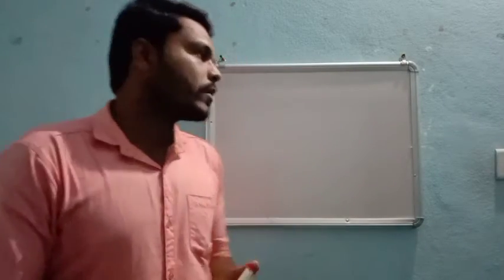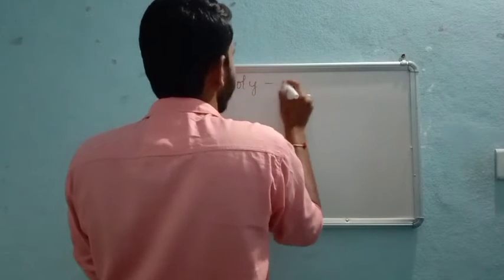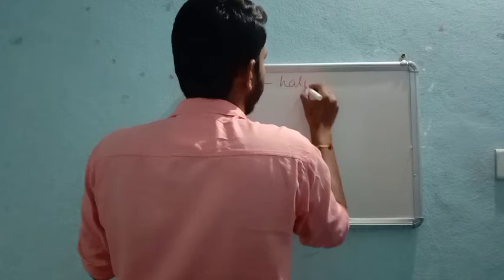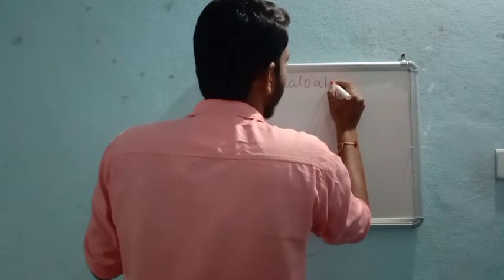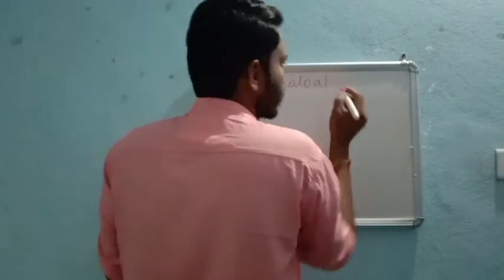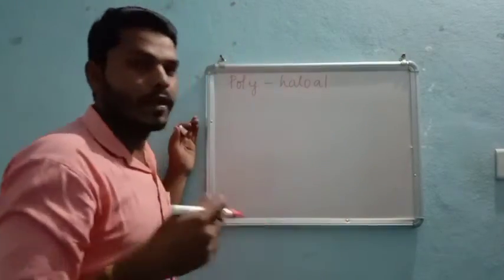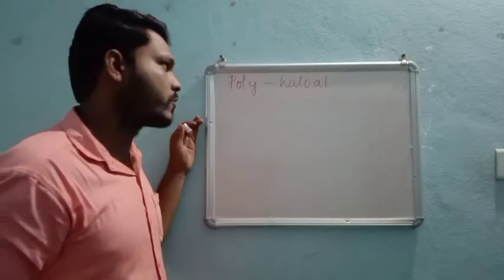Coming to the next one, that is polyhaloalkanes, right? Poly, you already know, means many, more than 2, we can say. 3, 4, 5, 6 like this. 5, 6 will not come. Why? Because we can see only 4 around the carbon. Why? Because the valency of carbon is 4 only.